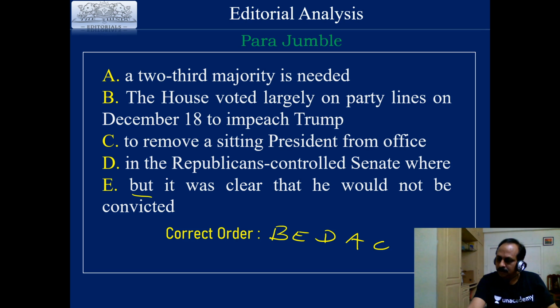Who has got this order? B, E, D, A, C. I will read it out. The House voted largely on party lines on December 18 to impeach Trump, but it was clear that he would not be convicted in the Republican-controlled Senate, where a two-thirds majority is needed to remove a sitting president from office. This is the correct order.